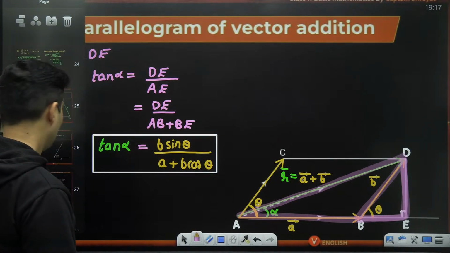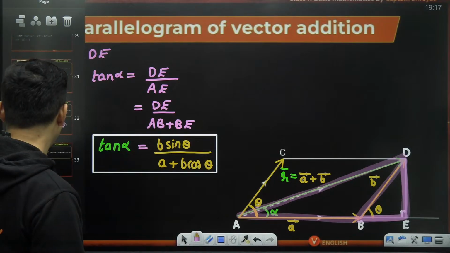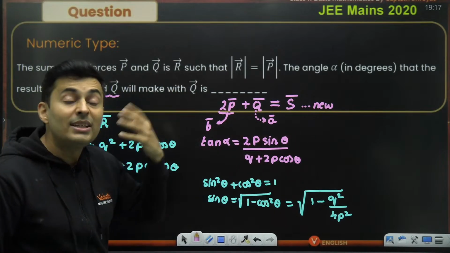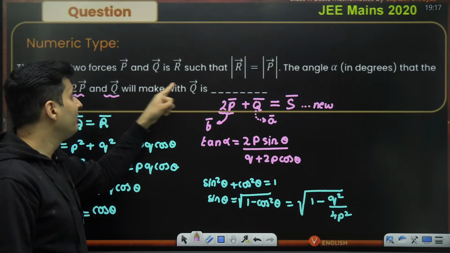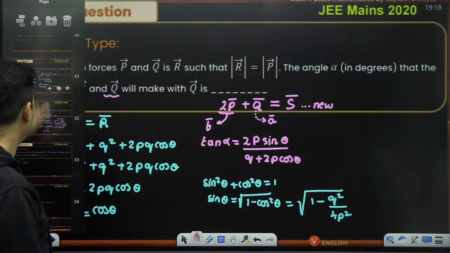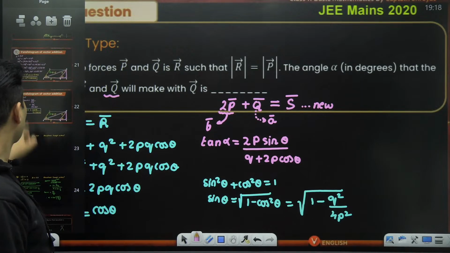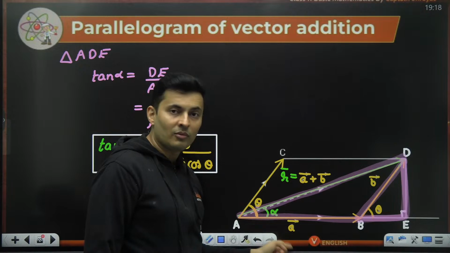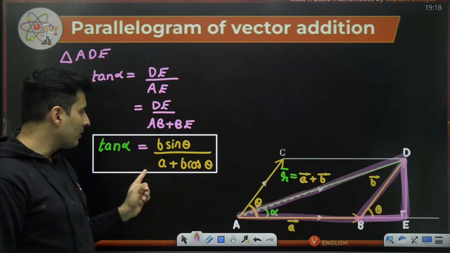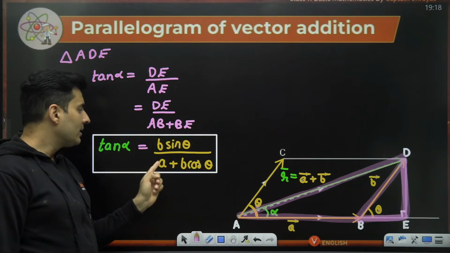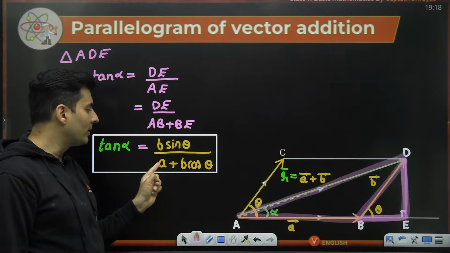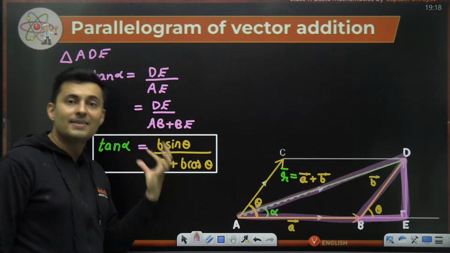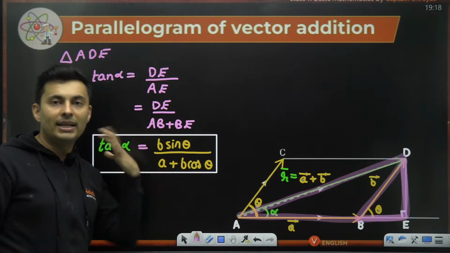So when I want to find the angle made by the resultant with some vector, with what do you want to find the angle? With q. So please remember, when that formula was written down, that angle alpha was made with vector A. So in this formula, the angle that you get is with vector A. Make sure that the vector A is that vector with which you are finding the angle.